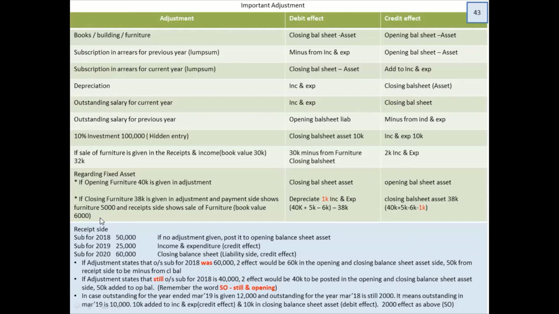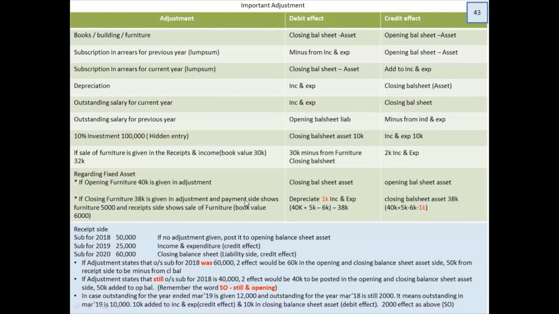But the sum states closing furniture is 38K. You found out 39K, but they are saying it's 38K. So what does that 1K mean? Why is there a difference? The difference is nothing but your depreciation. So this is also a way of telling you there is a depreciation. I hope this part is clear. I'm being very slow in my teaching so that you understand each and every aspect. Now let's look into the next part, that's the receipt side.